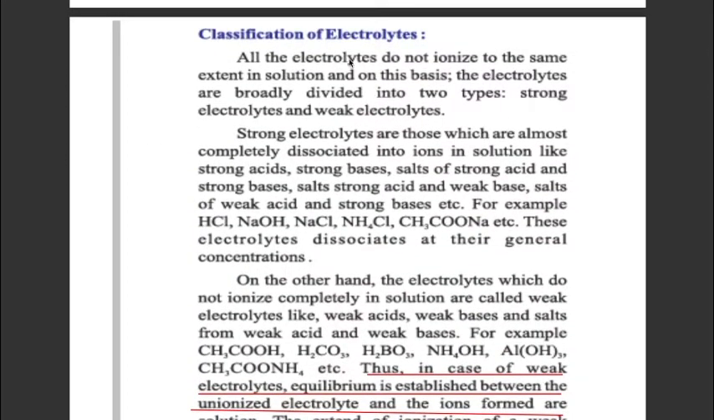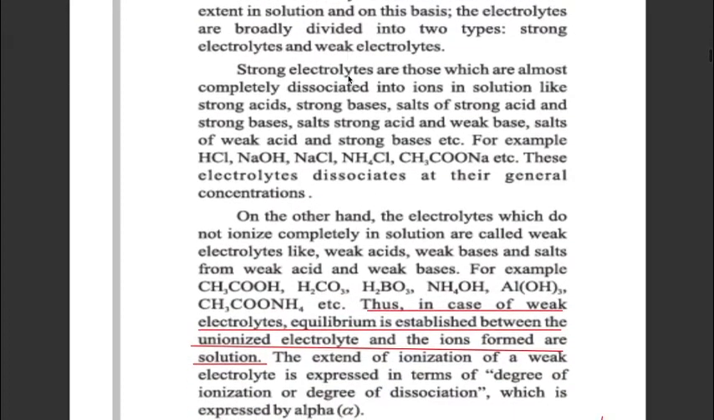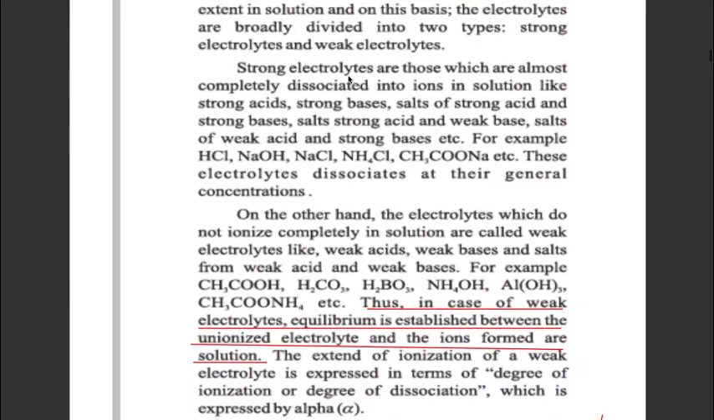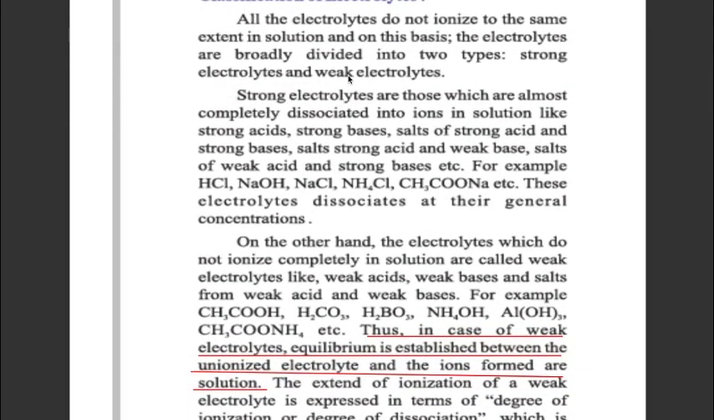Next is the classification of electrolytes. Electrolytes, as we have discussed, are those compounds which can ionize and show conductivity in their molten state or in their aqueous solution. All electrolytes do not ionize to the same extent. So, on the basis of their ionization ability, electrolytes can be classified into two categories: strong electrolytes and weak electrolytes.